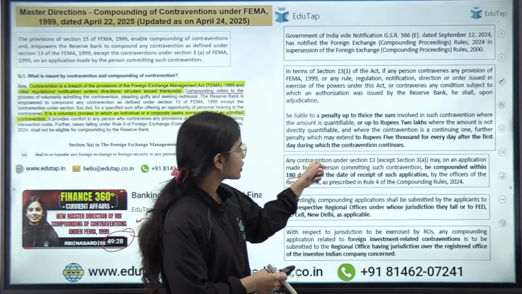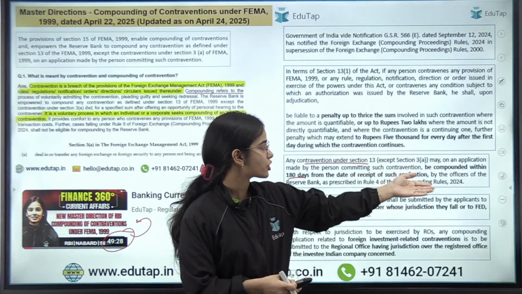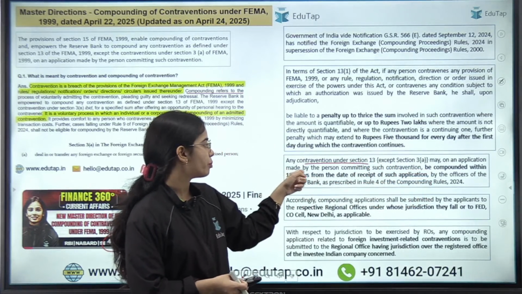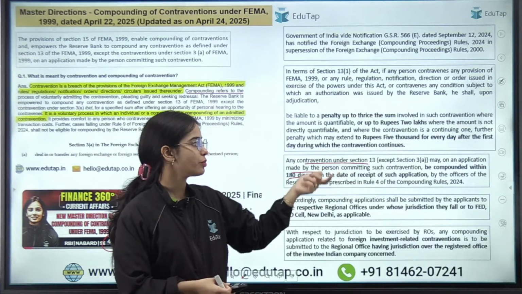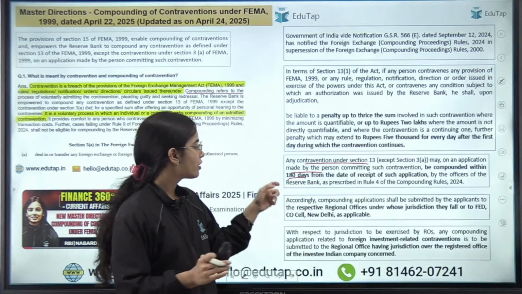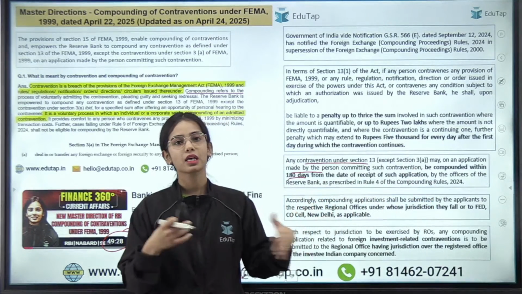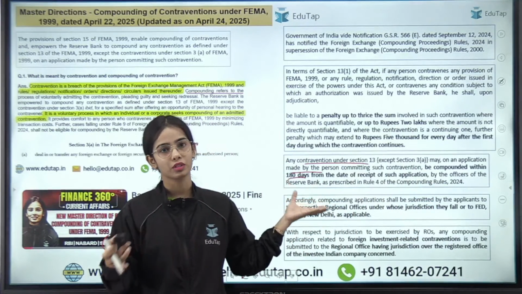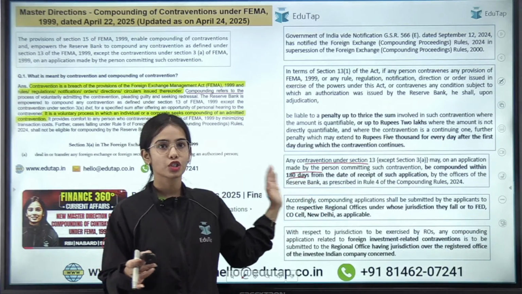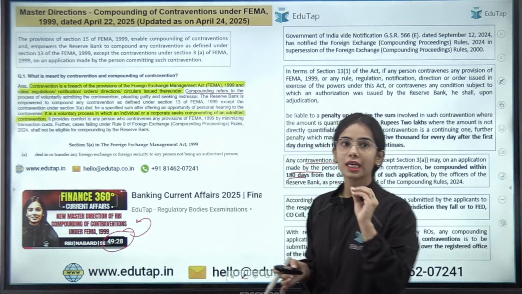Any contravention under section 13 except section 3A may, on an application made by the person committing such contravention, be compounded and resolved within 180 days from the date of receipt of such application. So within 180 days the compounding process has to finish. So this is the idea. I hope you are very much clear about it.